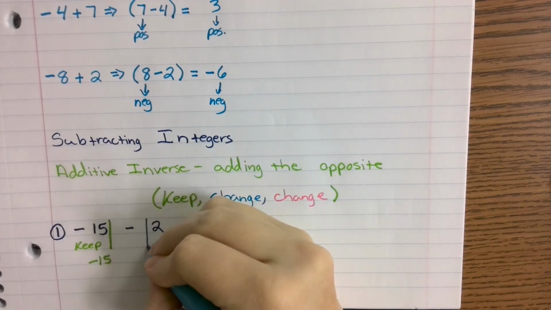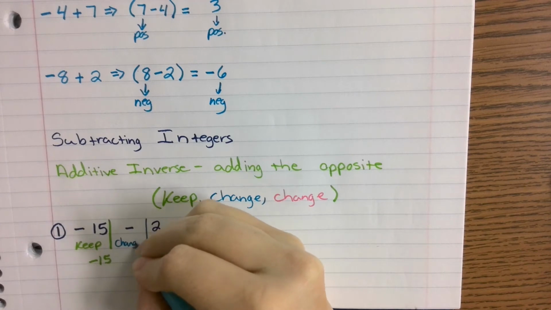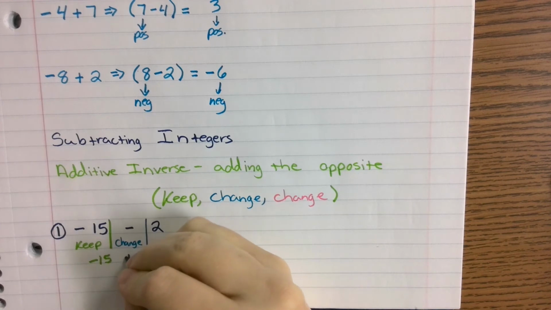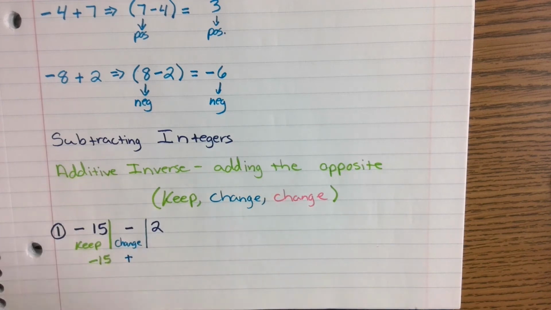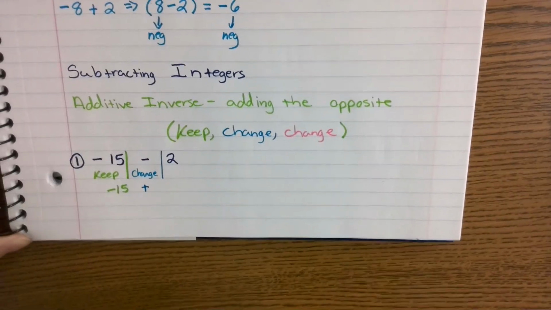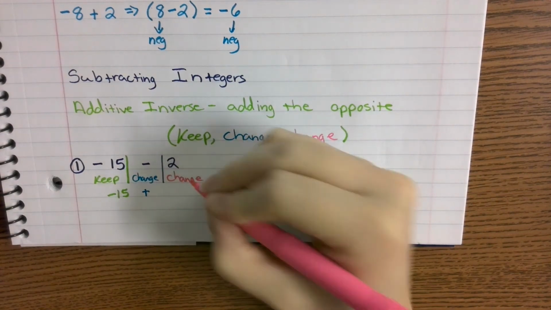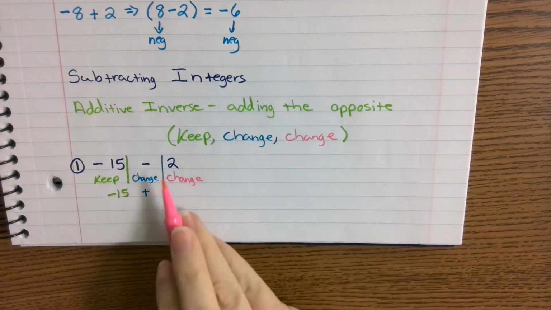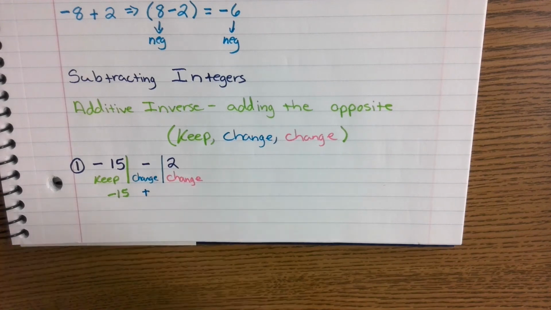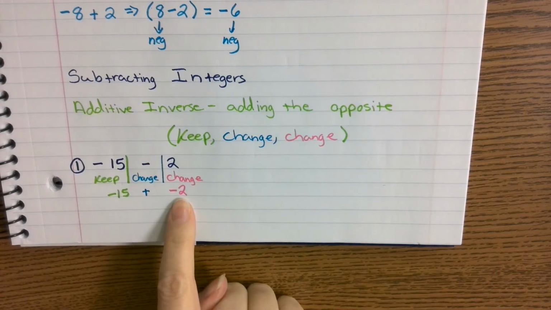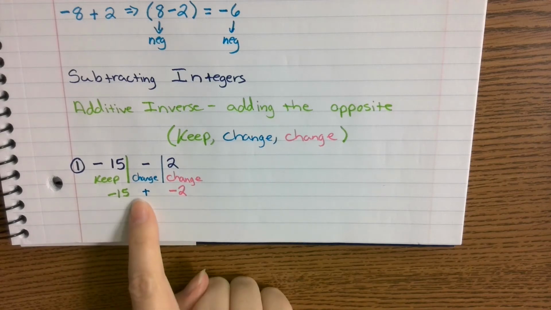Then that operation, I'm going to change it. What am I going to change subtraction into? Addition. Thank you. Subtraction can be changed into addition. All subtraction problems are additions of the opposite. So then I'm going to take my second value and I'm going to change it to the opposite. So what's the opposite of 2? Negative 2. Thank you, Braxton. Negative 15 plus negative 2.